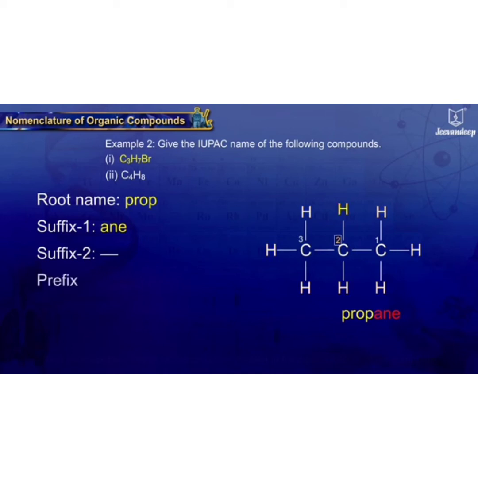Here, the hydrogen atom on the second carbon is substituted by bromine. Thus, prefix bromo along with the position is added to the name, that is 2-bromopropane. Hence, the final name is 2-bromopropane.